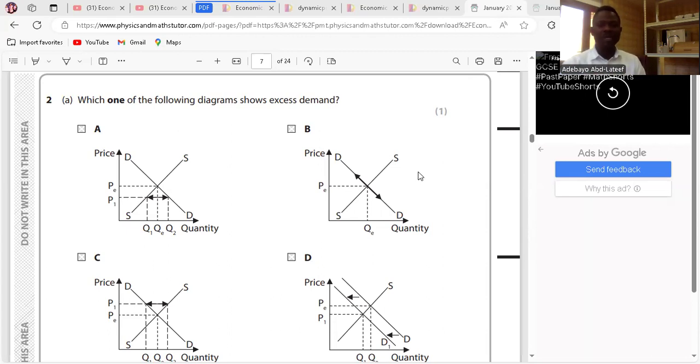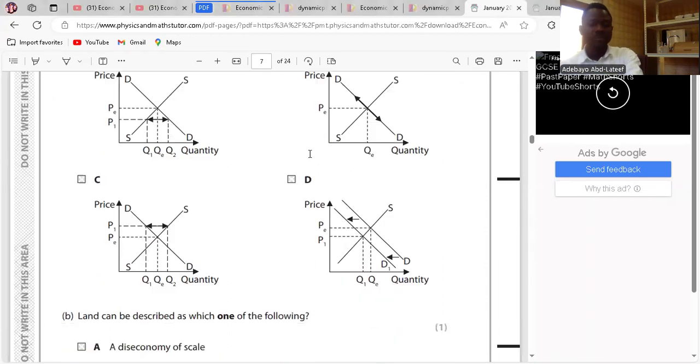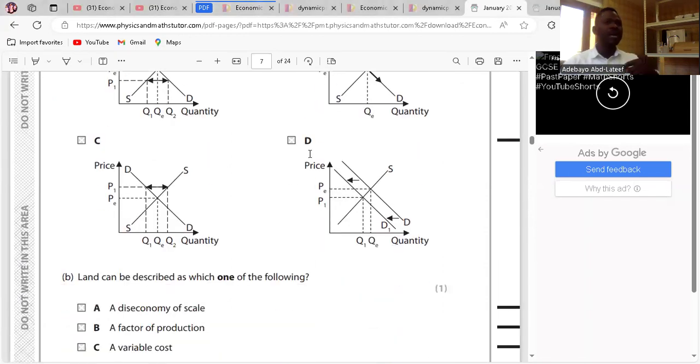So for B, there's movement along the demand curve. And movement along the demand curve could be expansion or contraction. So that is changes based on price. So it is not B. Clear. And for C is excess supply, price set above equilibrium price. This gives producers incentive to produce more. You know, the law of supply, the higher the price, the higher the quantity supplied. So C is excess supply.